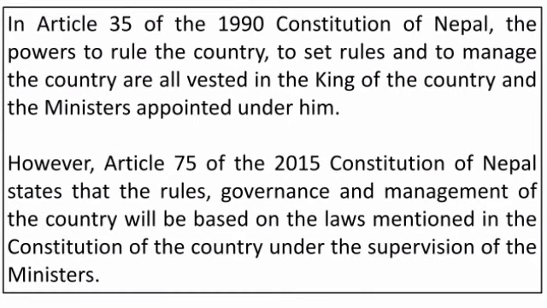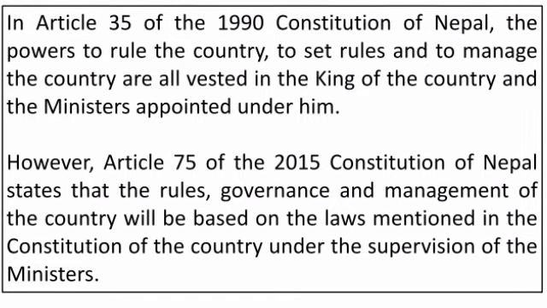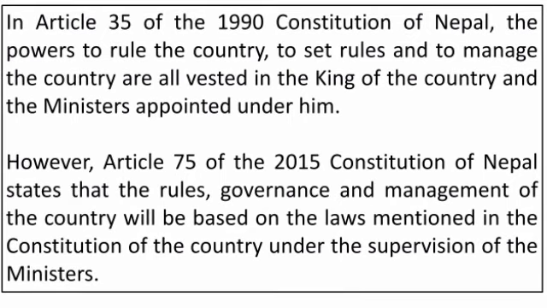So real power is in the Constitution and under the supervision of ministers. These are the ministers who will use these powers as decided by the Constitution. These people are people's representatives. So there is a great difference between both the rules, right children? I hope you have got the answer.